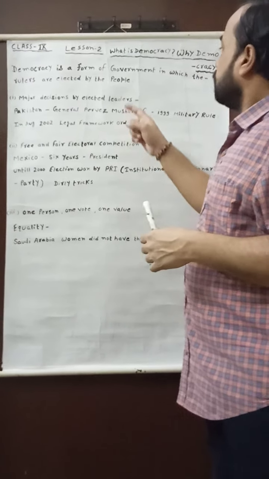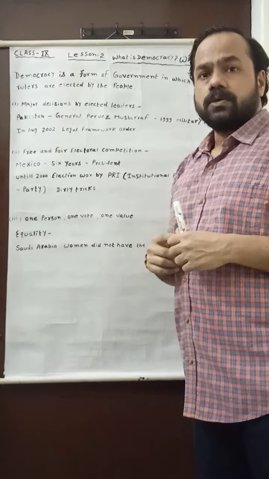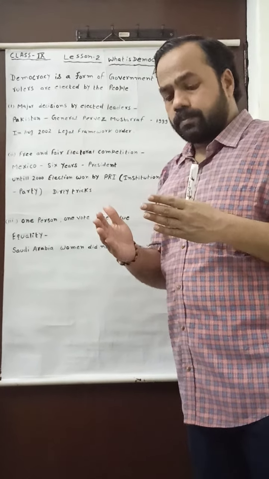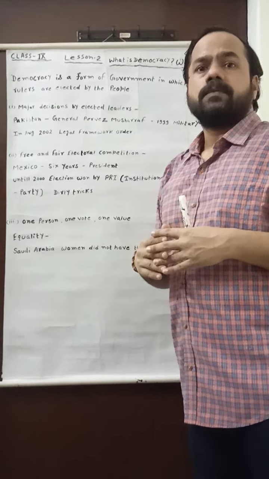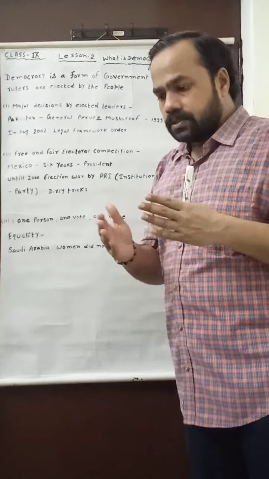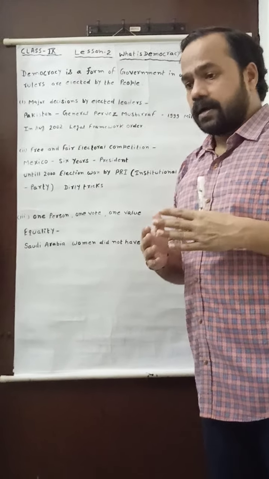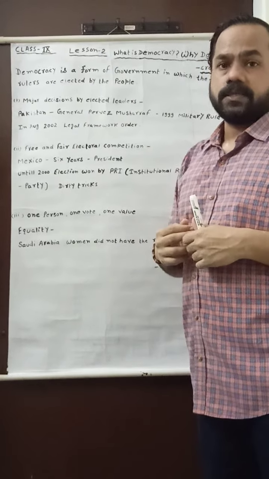After that, who are the people? Means who are observed as the people in democracy. What are the powers of people? What are the duties of the people? All these questions can be asked from this particular definition of democracy.